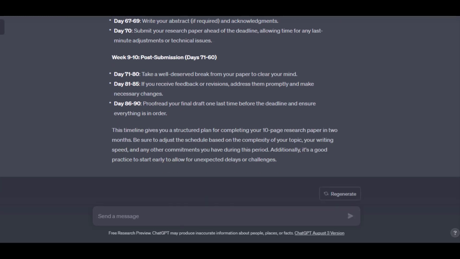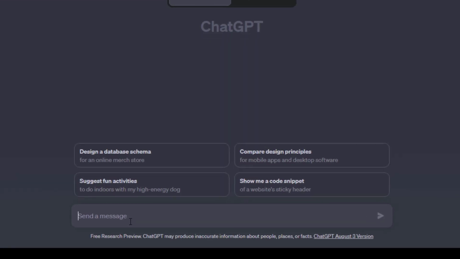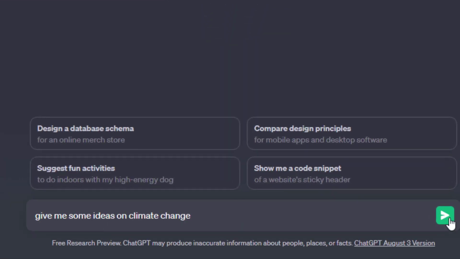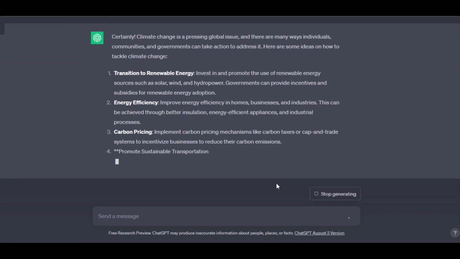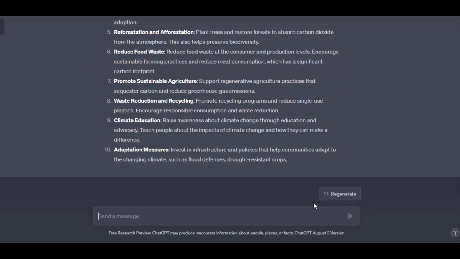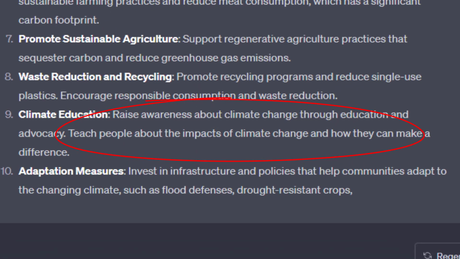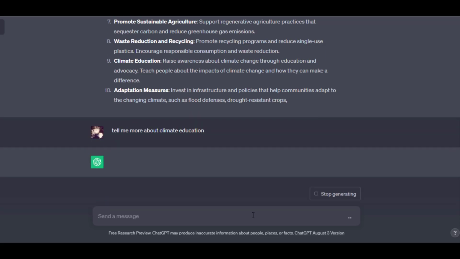For example, in ChatGPT, I'll prompt it to give me some ideas on climate change. As you can see, it's busy coming up with a list of potential topics for me. It even provides a short description. If you find something within these suggestions that might be of interest, you can even ask it to tell you more about that topic.